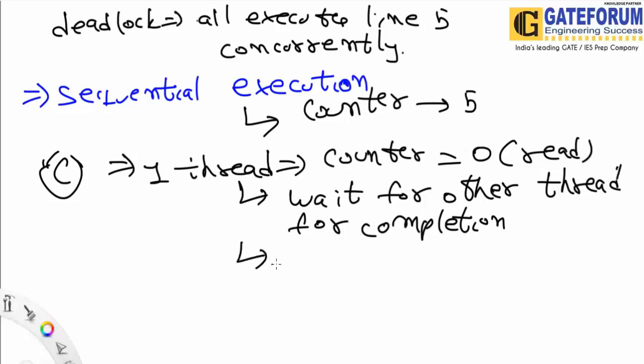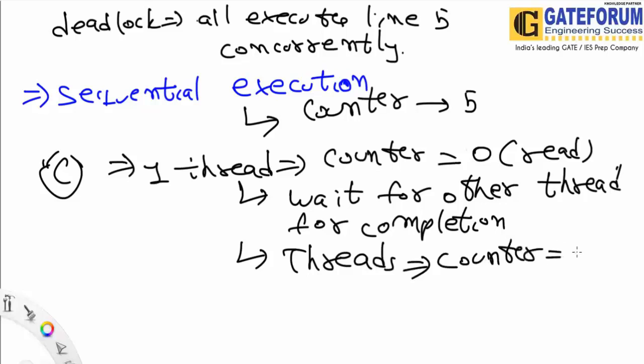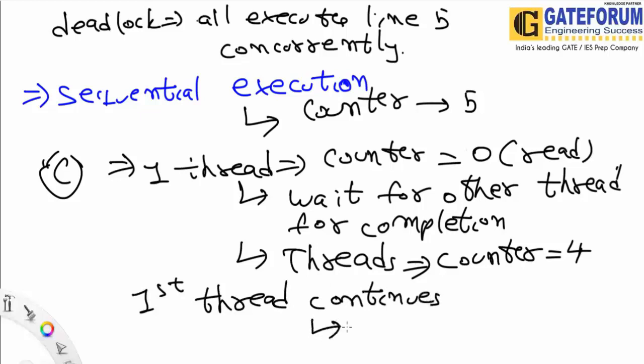So all other threads, meaning all other 4 threads, will make the counter value 4 because it has incremented the value 4 times. Let's say I'm saying these all are executed in a sequential execution. Then after that the first thread continues, and as it has already read the value of counter as 0, it will increment it by 1.